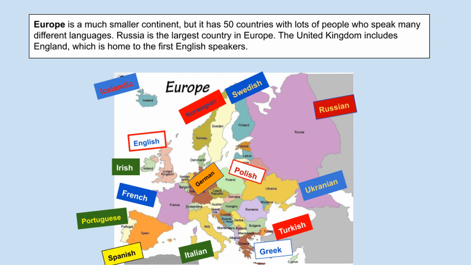Europe is a much smaller continent, but it has 50 countries with lots of people who speak many different languages. Russia is the largest country in Europe. The United Kingdom includes England, which is home to the first English speakers. And here you see names of languages that many people speak in different parts of Europe.